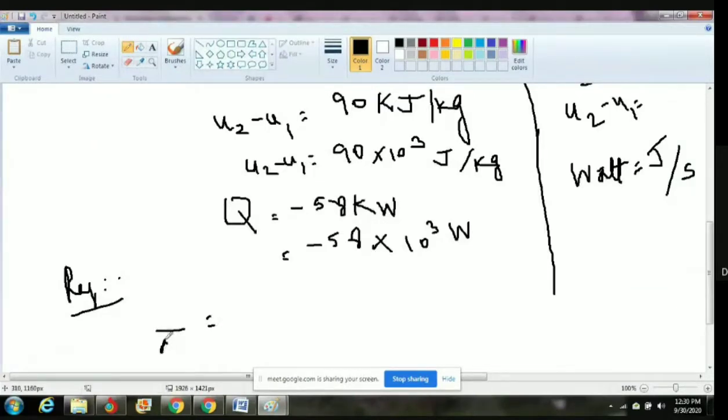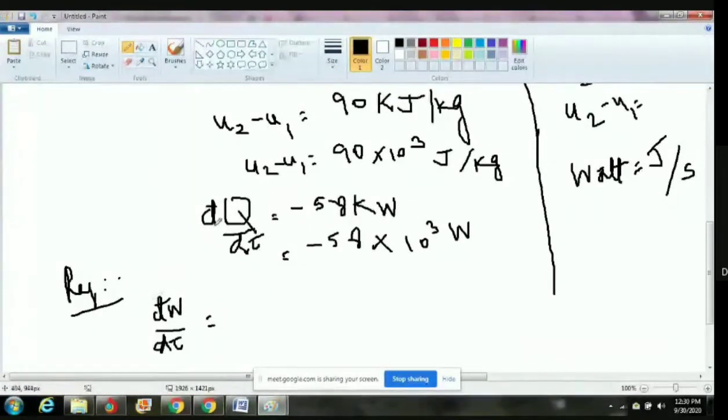I already gave the time symbol, d tau. Here also kilowatt, watt is joules per second, so time only, tau. So this one is dQ divided by d tau, and here we have to find dW divided by d tau.